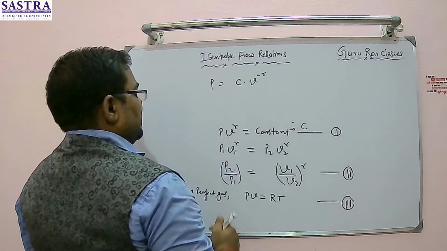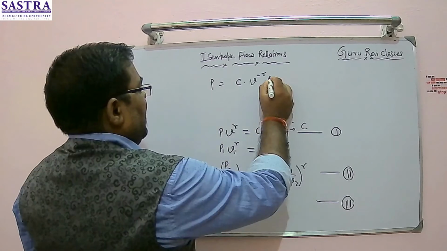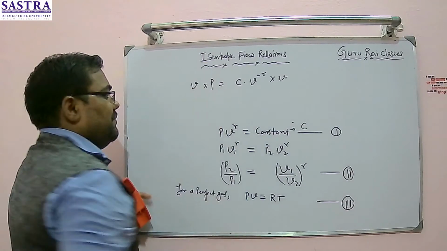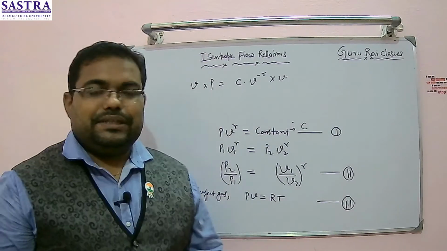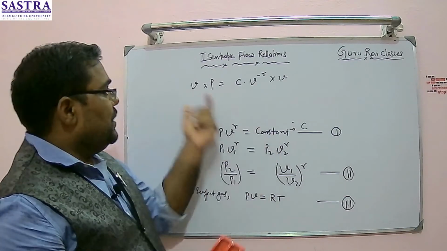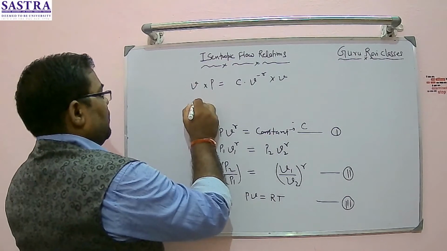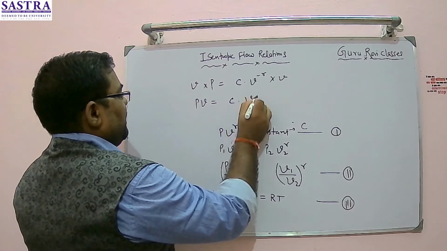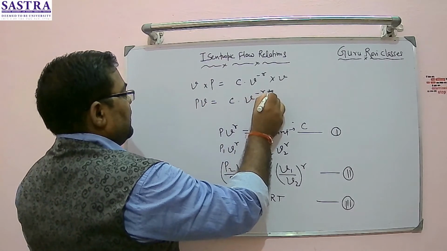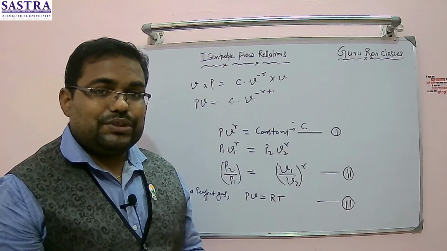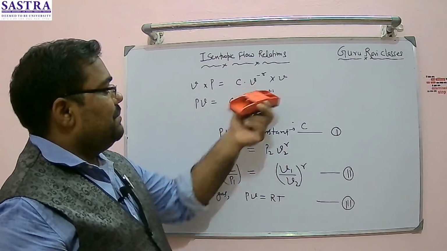Now I will multiply here by V and here also by V. It is a simple modification, so PV is equal to C into V to the power minus gamma plus 1. Can I write like this? Or I can say 1 minus gamma. Yes or no?